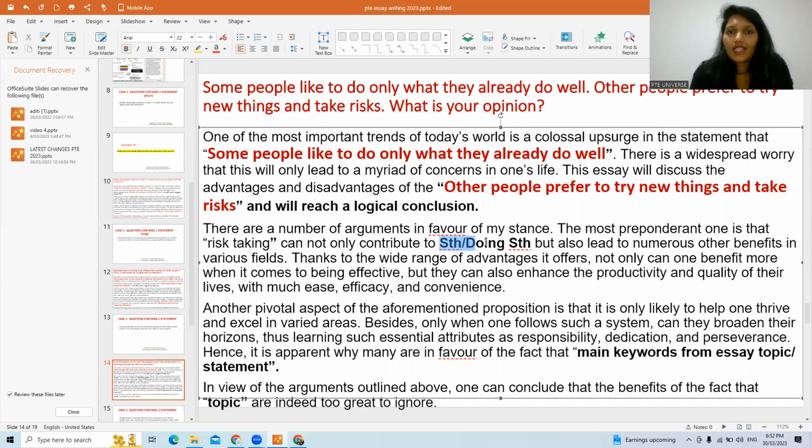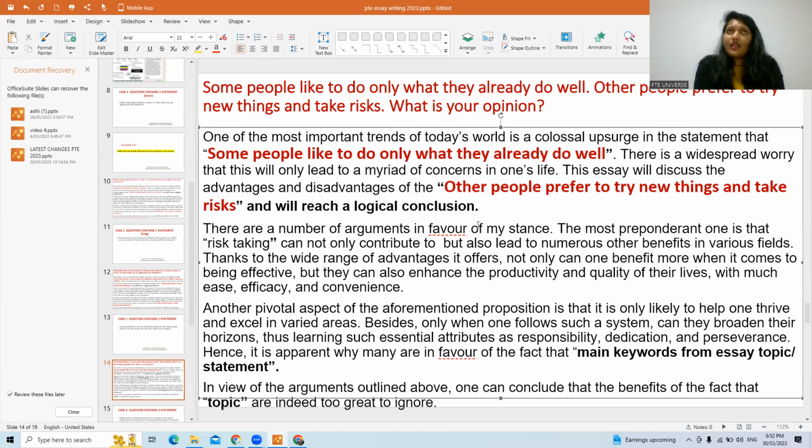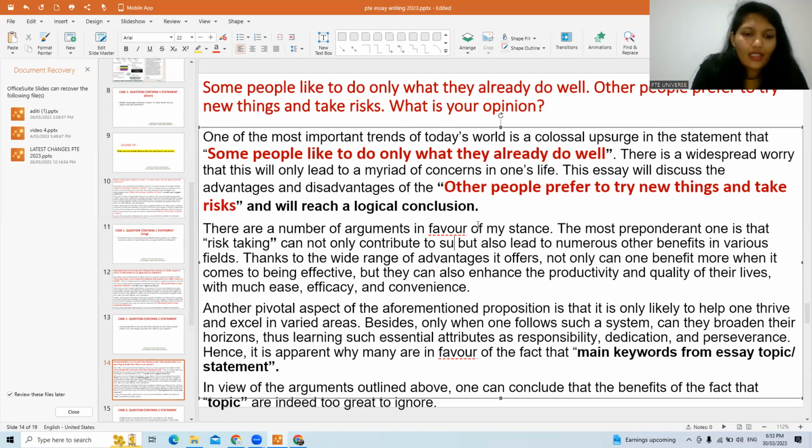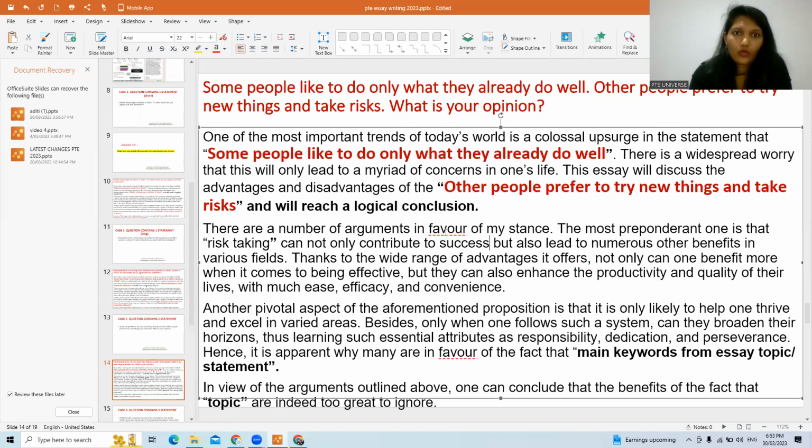Now risk taking can contribute to, here you need to write a noun related to the topic. So if you take risk, it can lead to success, experience, learning, new potential. So any one main keyword you can write over here, just one. Don't write complete lines because there are chances you may mess it up.